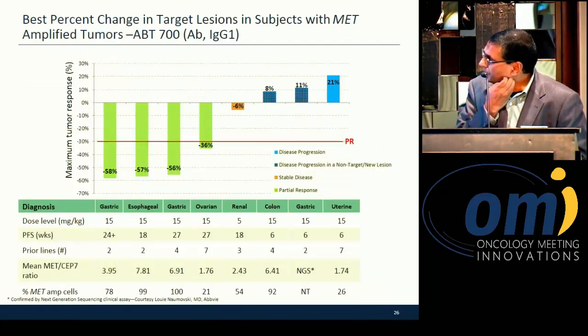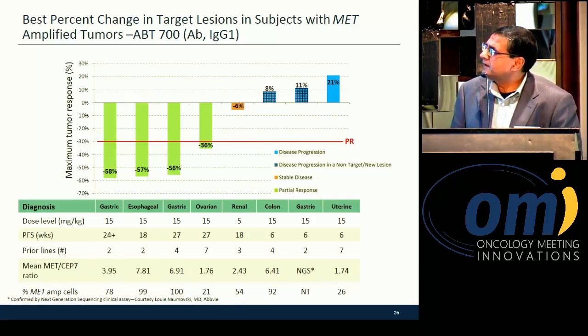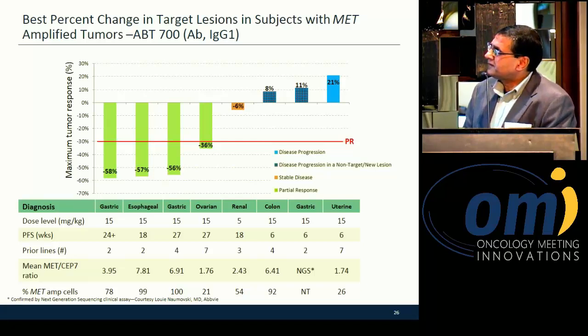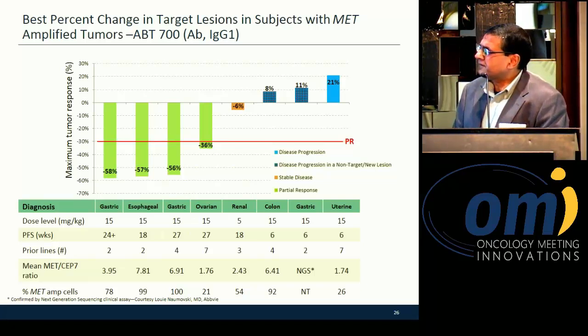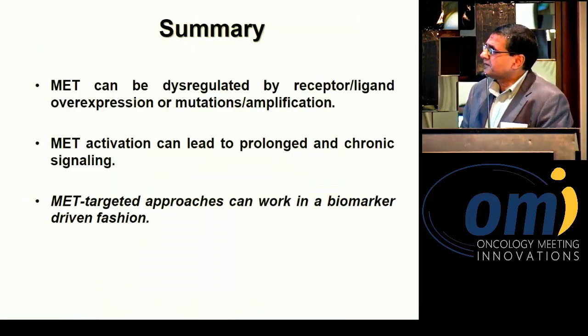And then this is a second example, or actually this is the third example I'm showing. So beyond crizotinib, it's beyond the MGCD. This is the ABT-700 drug, and this is from Louis Namovsky from AbbVie, where you can see the best percent change in the target lesions for this ABT-700, which is an IgG1 antibody. And again, these are phase 1 clinical trials, and more needs to be done, but at least there's evidence being garnered that you can have biomarkers in the context of MET mutations or exon 14 abnormalities or other abnormalities that can lead to potential responsiveness to the drugs themselves.